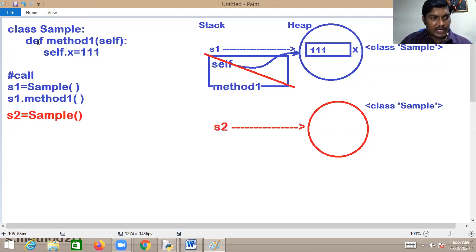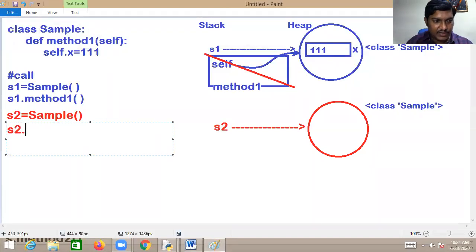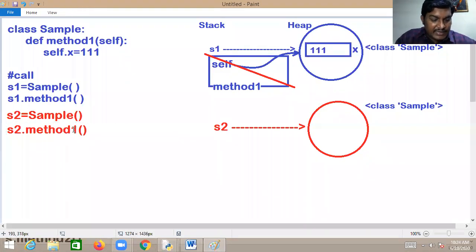Sir, now I have to call. Unless you call this, the logic will not be executed. Sir, what do I have to do? Kindly observe this: S2 dot method 1. Now what is going to happen in this case? Method 1 is executing with respect to S2.